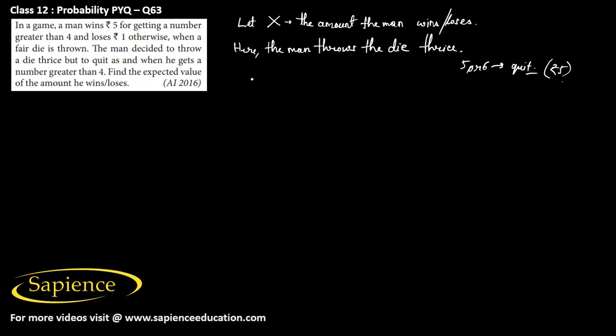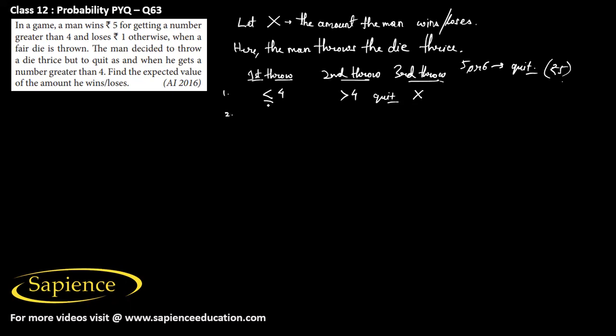It can happen that in the first throw, what can happen in the first throw and what can happen in the second throw and what can happen in the third throw? So we can say that in the first throw, suppose he gets a number less than or equal to 4, means 1, 2, 3, or 4. And in the second throw, he gets greater than 4, means 5 or 6. Then he will quit now. So he will not play the third throw.